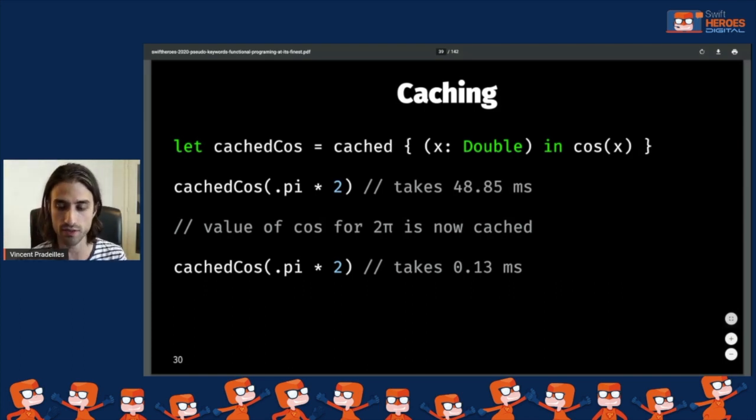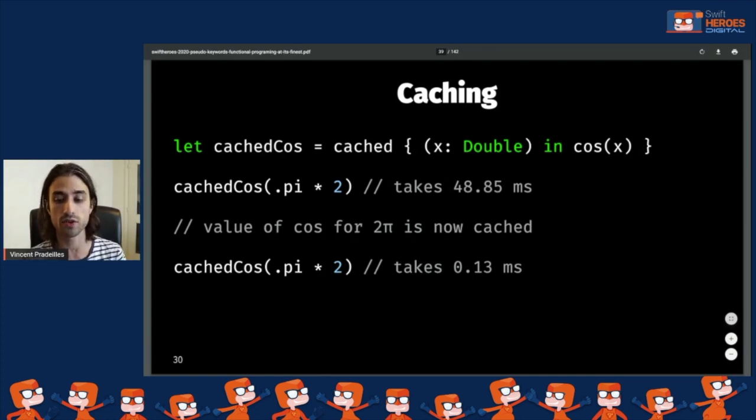So let's say we have the cosine function and we want to cache it. It might be useful, for instance, if we are working on a 2D game where we need to display some value on the screen. If you've ever had to implement it, you often need to use trigonometry, and trigonometric functions have a cost when you use them, so it might make sense to cache the result.